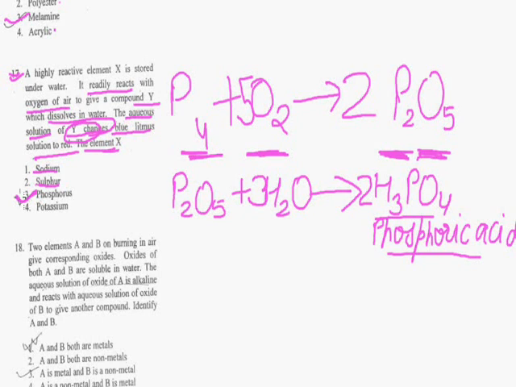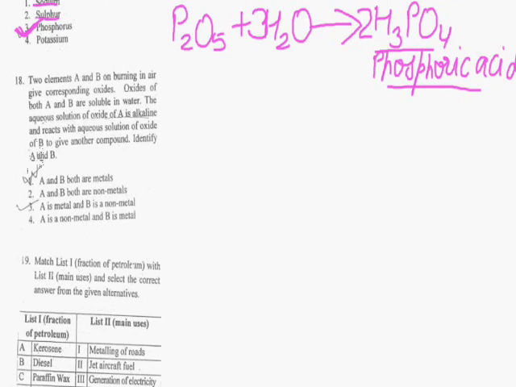So the correct option is phosphorus. Okay, now come to the next question, question number 18. This question comes from the topic metals and non-metals, and this is an average question of metals and non-metals, which is in the syllabus of NCERT class 8. Okay, what is the question?